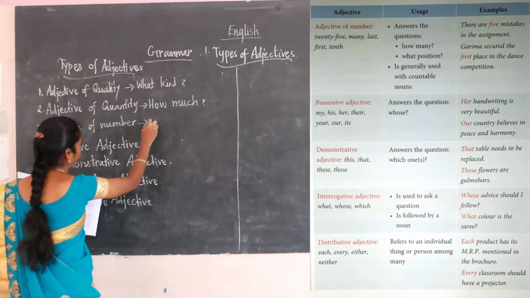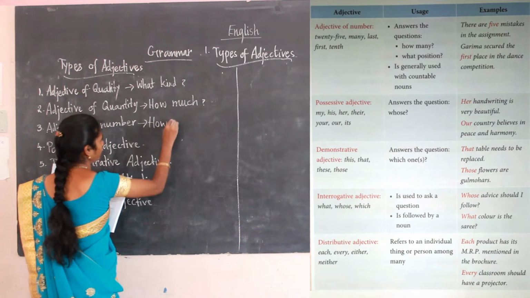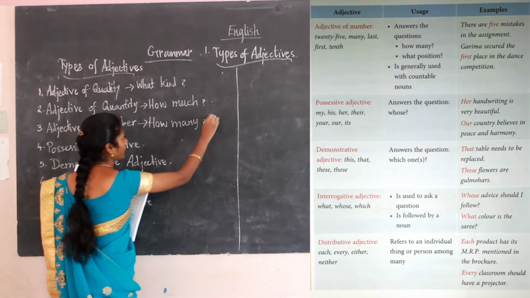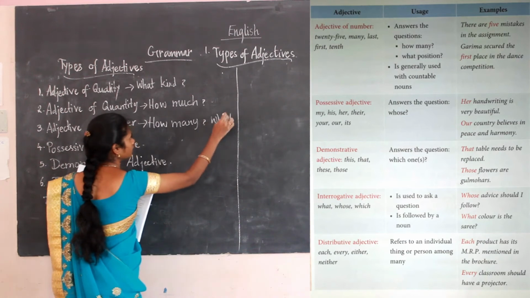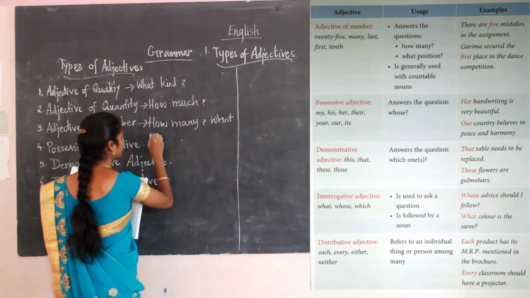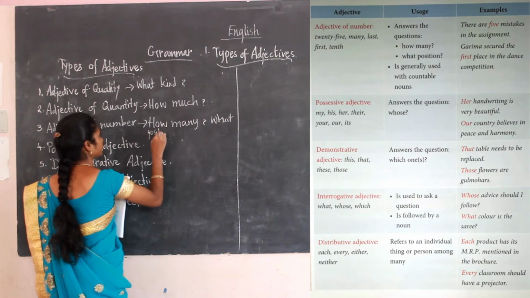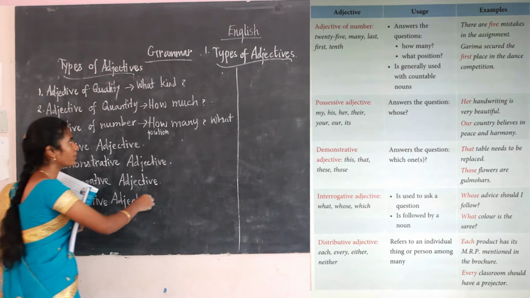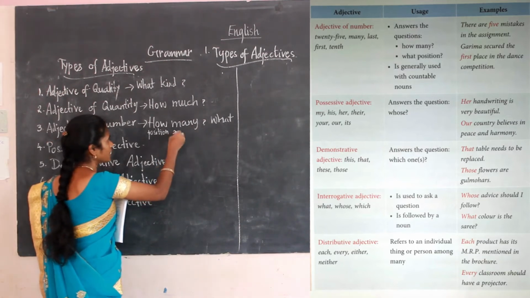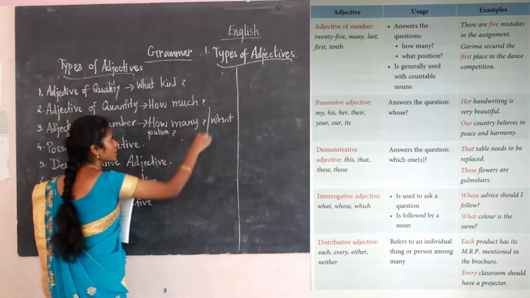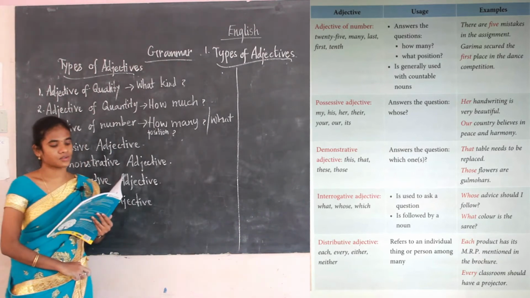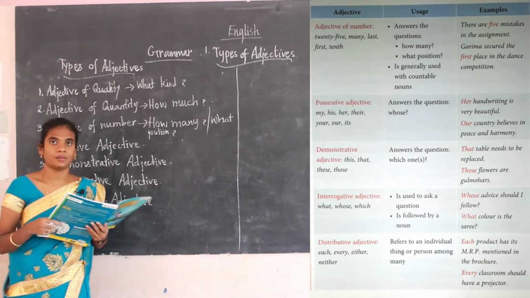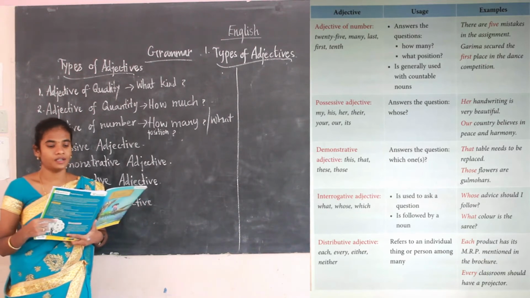The adjective of number answers the questions how many and what position. It is generally used with countable nouns.